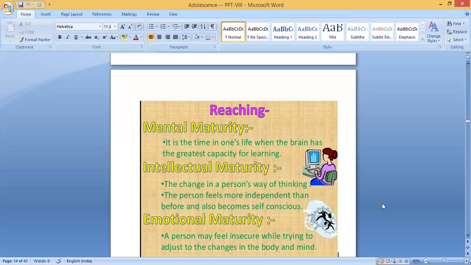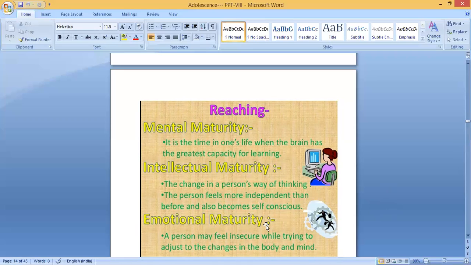Before, whatever your parents told you, you would agree. Now you can see that you will take your own decisions, or you will start thinking independently. You will tell them about what your parents are telling you. Sometimes you will not listen. You find it difficult to obey whatever your parents are saying. So because of this intellectual maturity, the person feels more independent than before and also becomes self-conscious.